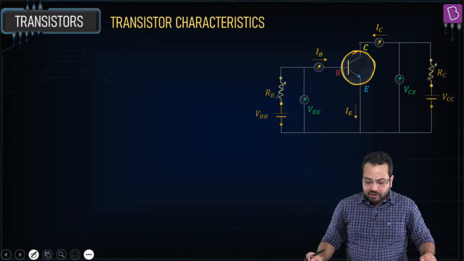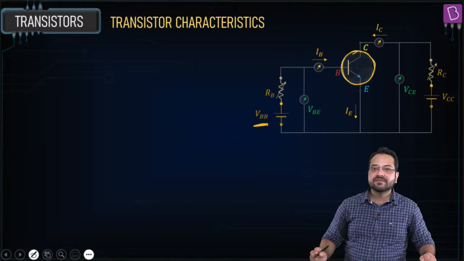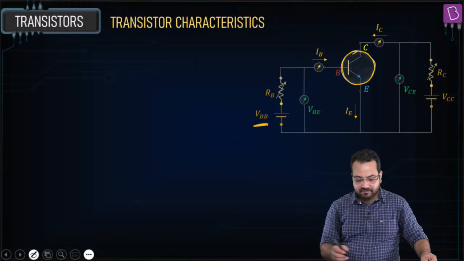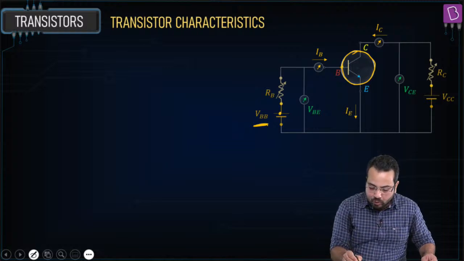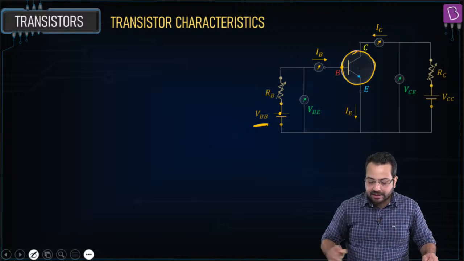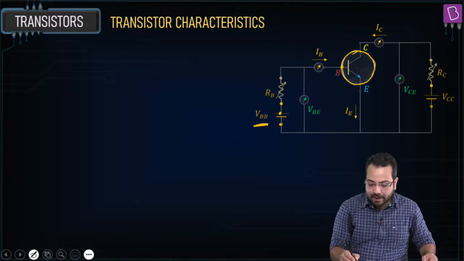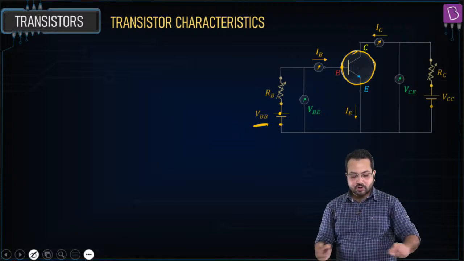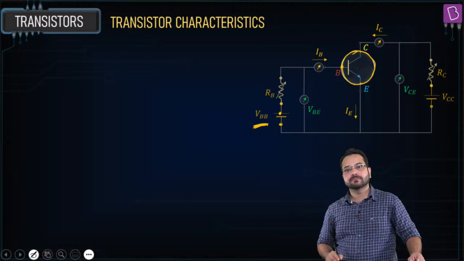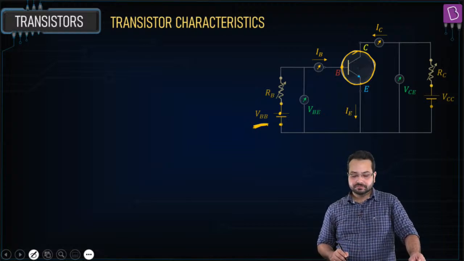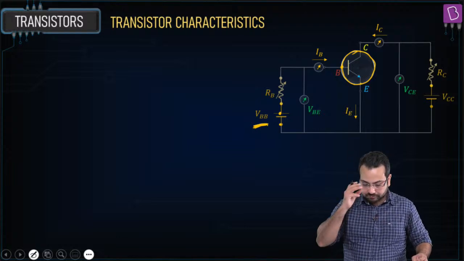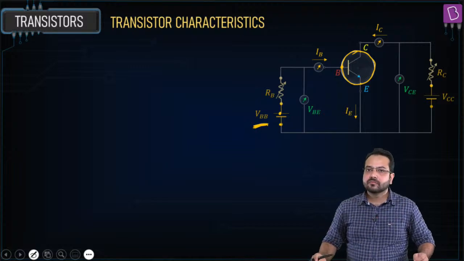Now what we are doing is using this VBB to forward bias the base emitter junction. Can you see that? The positive terminal of the battery is connected to the P side and the negative terminal of the battery is connected to the N side. So can you see that VBB is providing forward bias to the base emitter junction? Correct?